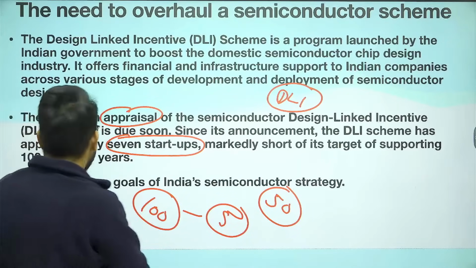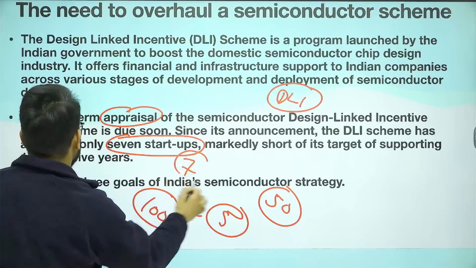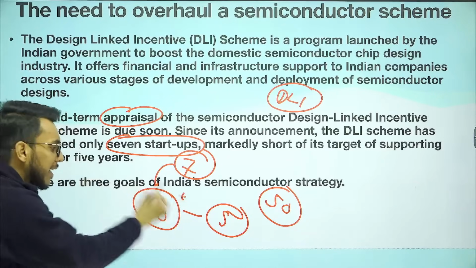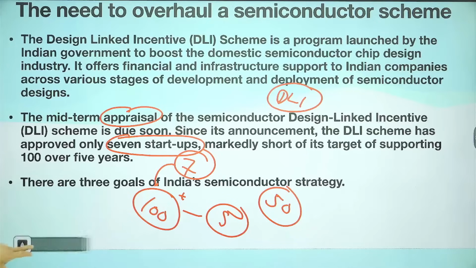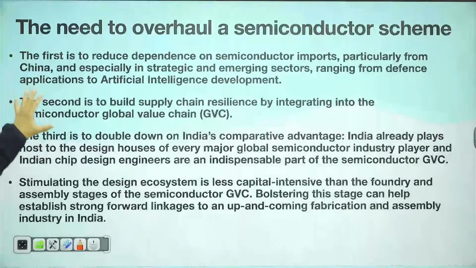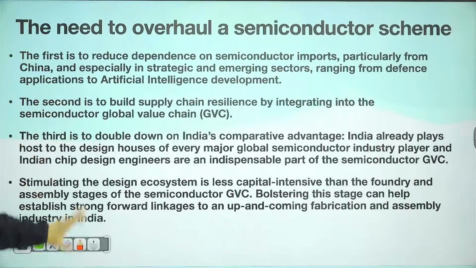But up till now what has happened? Only 7 startups have been approved. So we are not going in line with meeting this goal of incentivizing 100 startups. Okay, now what are the goals of this design linked incentive scheme? One by one we are going to understand.